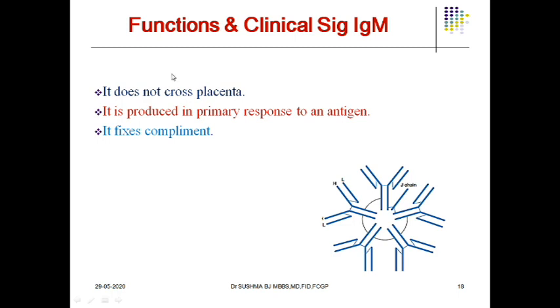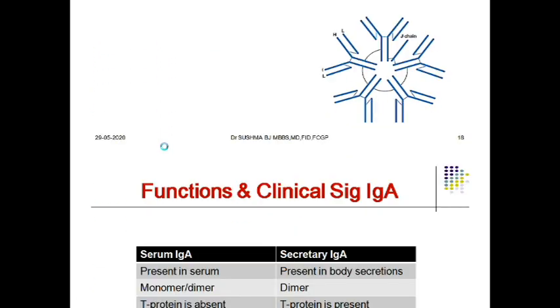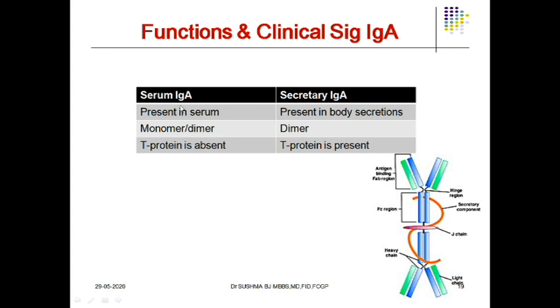Now, it does not cross the placenta and it fixes complement. Next is the IgA variety. This IgA, I told you, is a dimer having a J chain connecting the two monomers. Getting my point? And it has something called the secretory component.